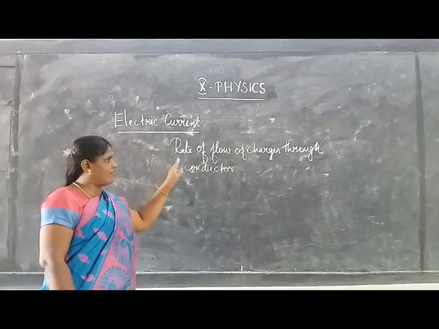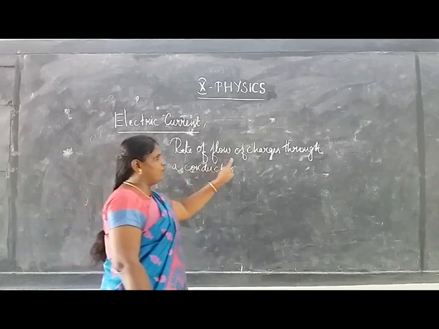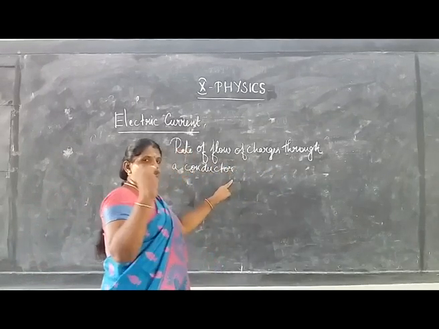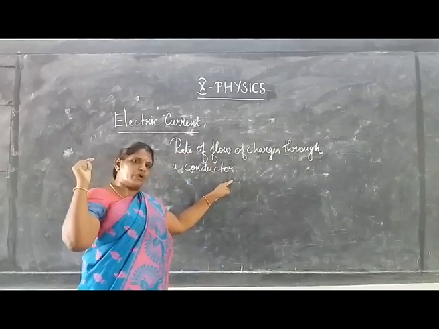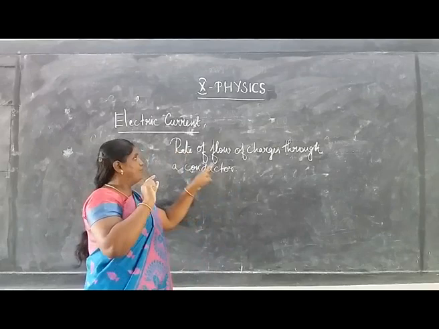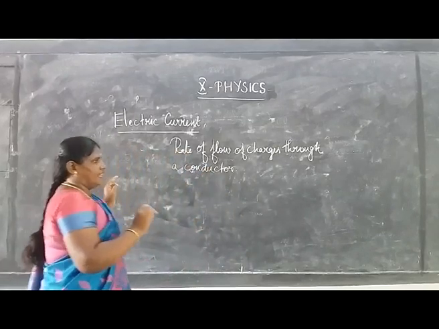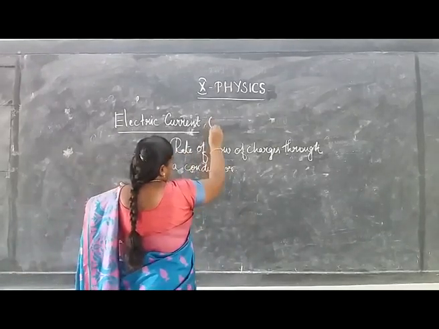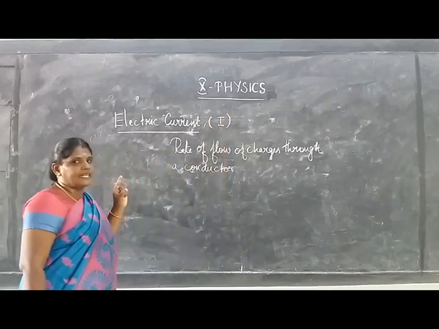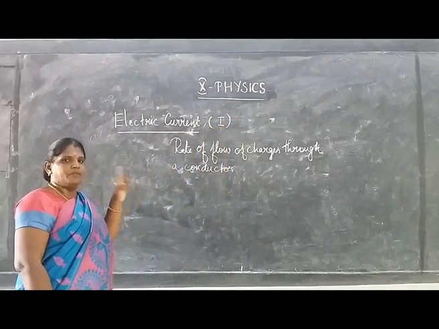Electric current is defined as the rate of flow of charges through a conductor. The motion of the charges through a conductor produces electricity. Electric current is represented by the symbol I.